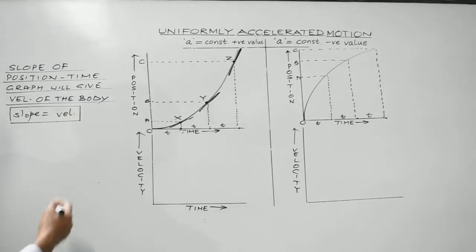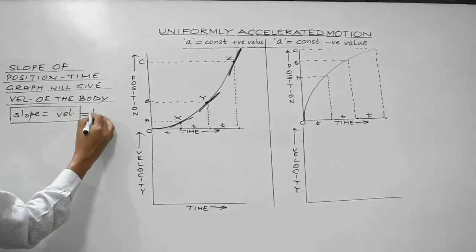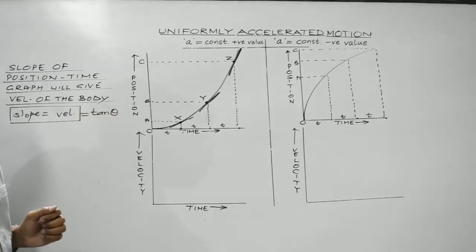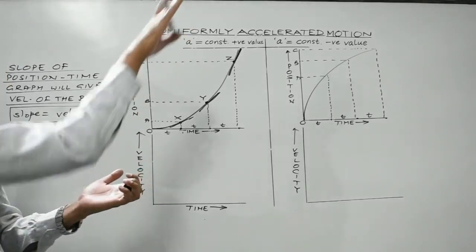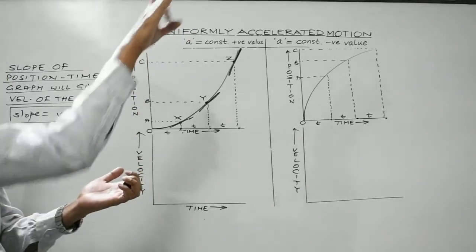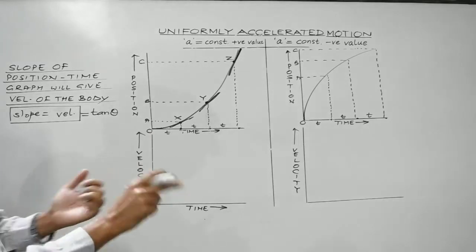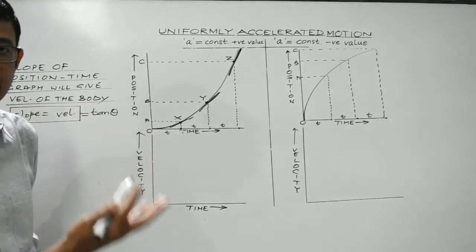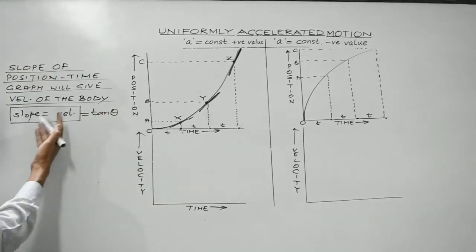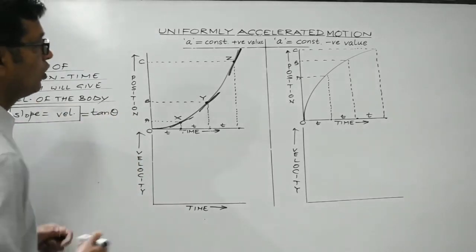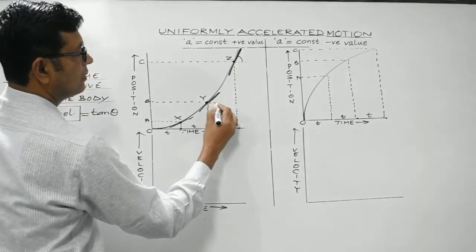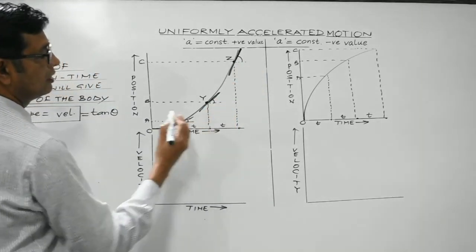Right? And slope, in the subsequent class you will study, slope is given by tan theta. Theta is the angle which this slope, or which the tangent at a point, makes with the horizontal. So theta greater means tan theta greater, and tan theta greater means the slope of the line is greater. So obviously here, with respect to the horizontal, this angle is much greater as compared to this angle or this angle.